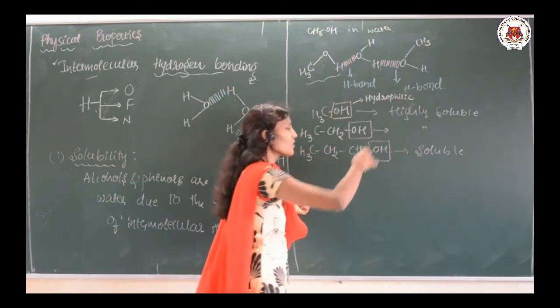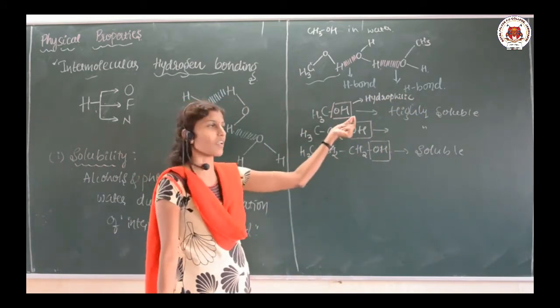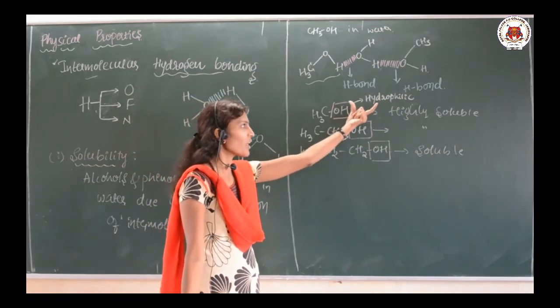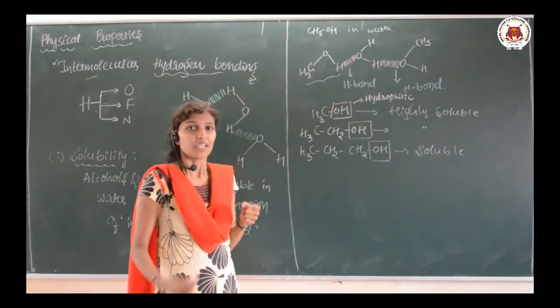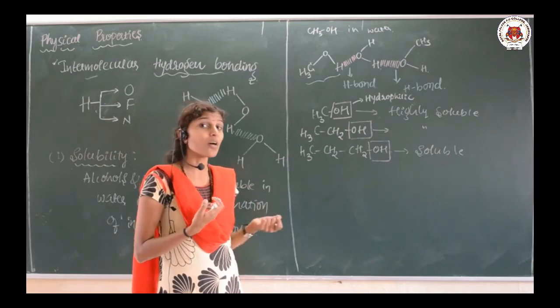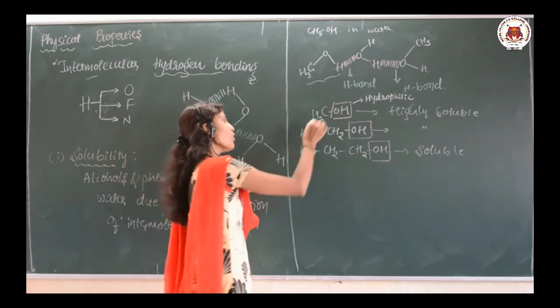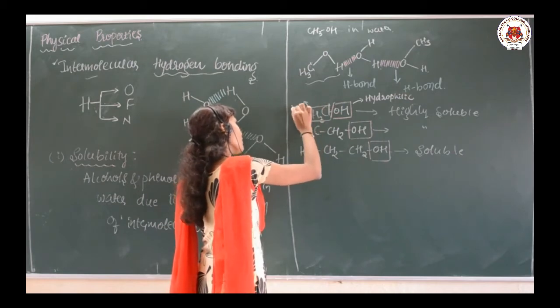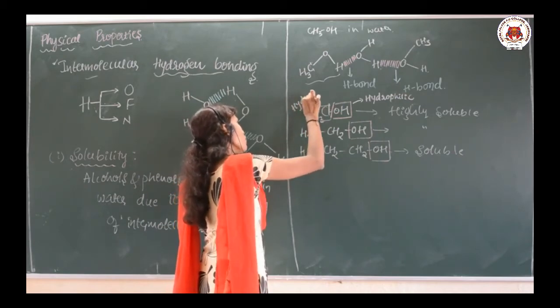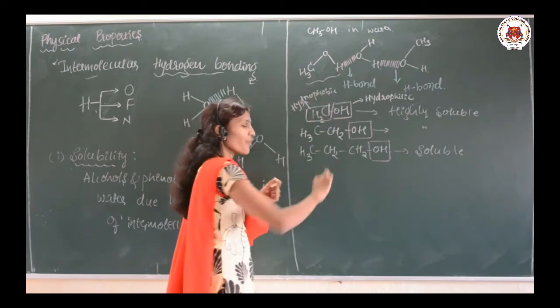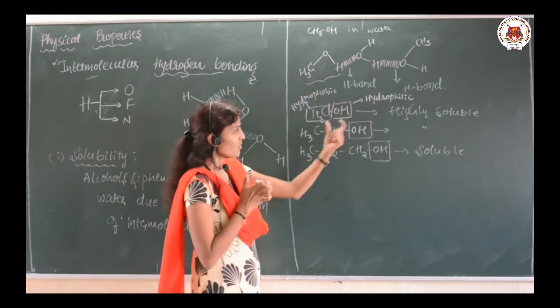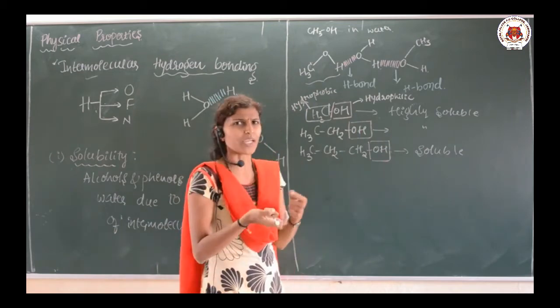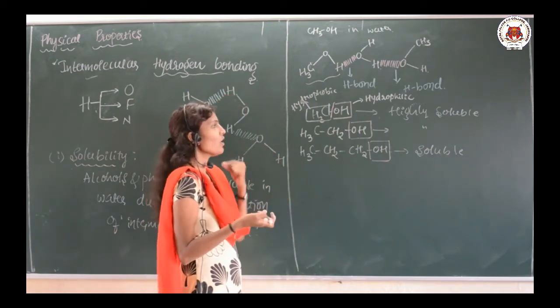Hydrophilic, it gets attracted towards the water. This OH part is the hydrophilic part. It has the attraction towards the water, that is the hydrophilic. While this alkyl group is hydrophobic. Hydrophobic means it is not attracted towards the water. Philic means it has the feelings towards the water. Phobic means it does not have any feelings towards the water.